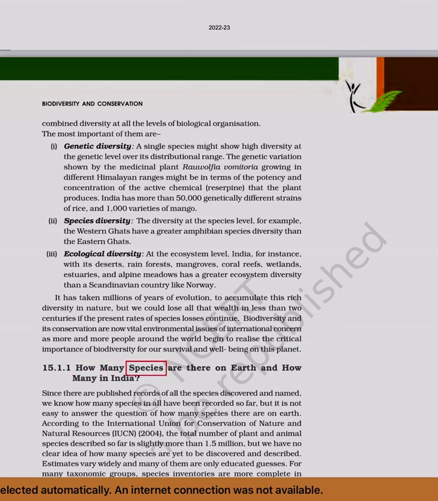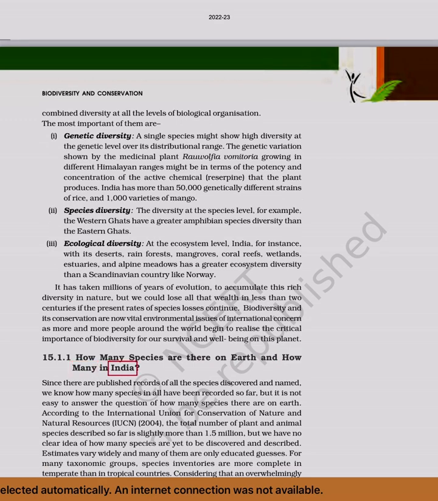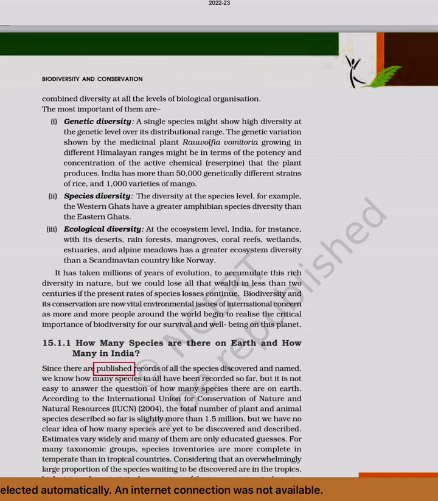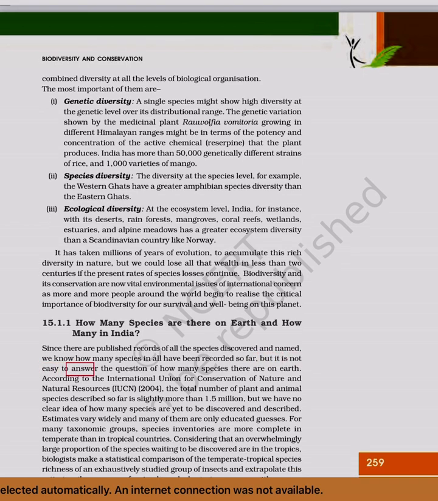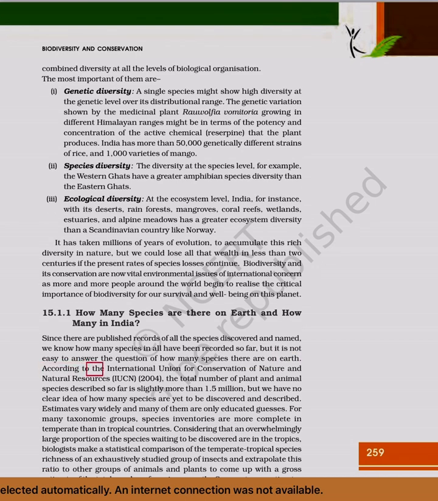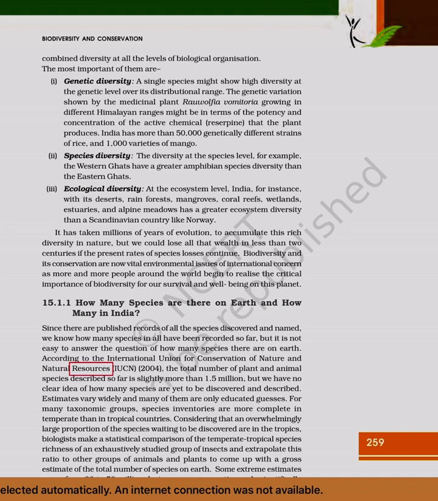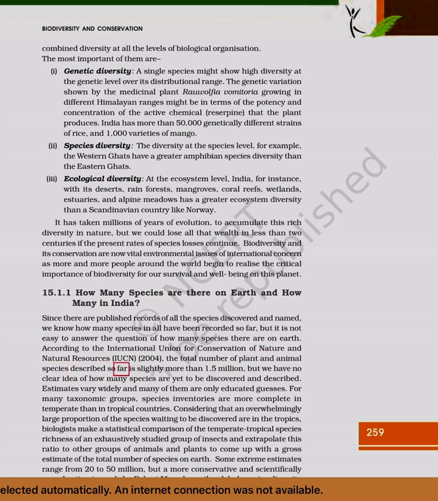1. How many species are there on Earth and how many in India? Since there are published records of all the species discovered and named, we know how many species in all have been recorded so far, but it is not easy to answer the question of how many species there are on Earth. According to the International Union for Conservation of Nature and Natural Resources (IUCN, 2004), the total number of plant and animal species described so far is slightly more than 1.5 million.